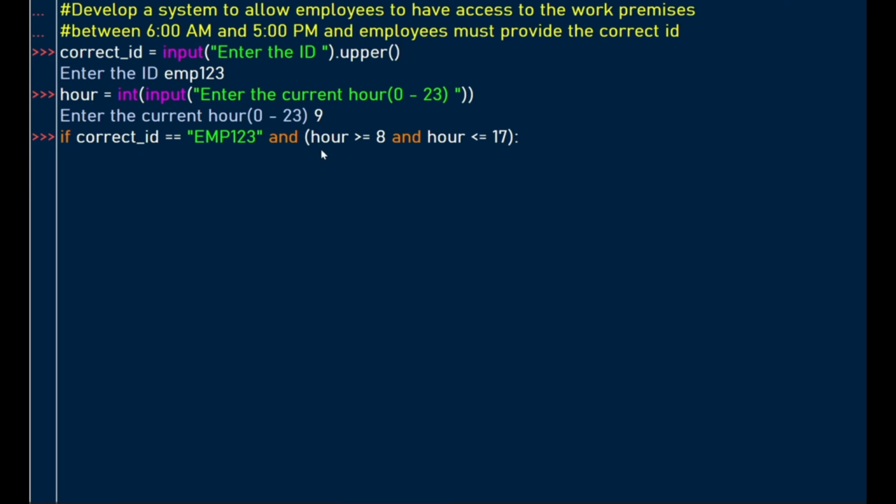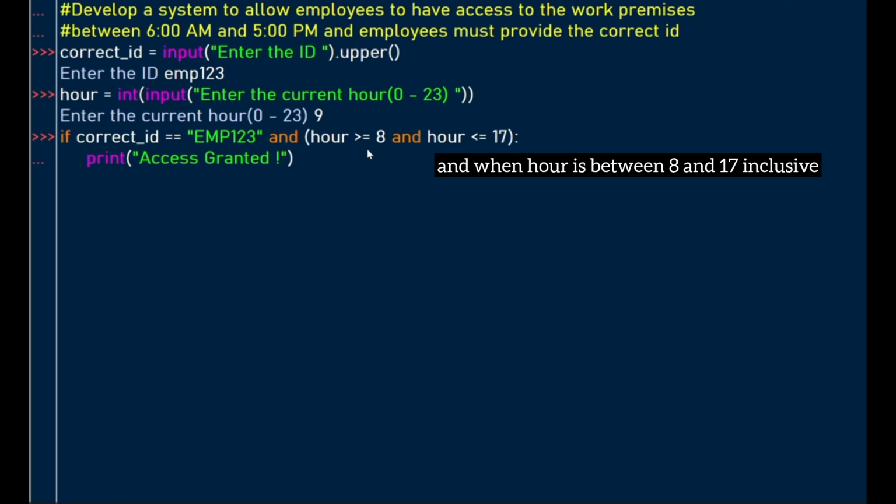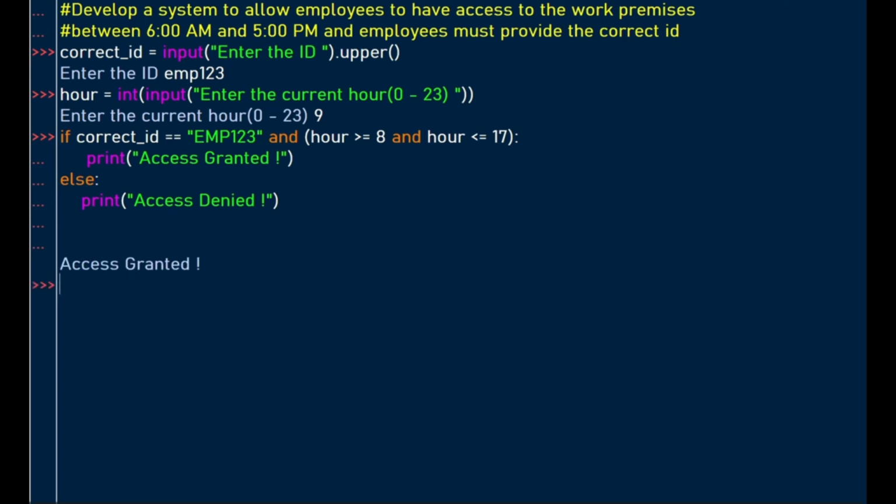And then here we enclose everything because we want this to execute. Then we have these two conditions. This condition has to be met and this condition has to be met. So both conditions have to be true. If the correct ID is this one, and the current hour lies between 8 and 17, we want to grant access. Else we want to deny access. We run the code. What's the output?